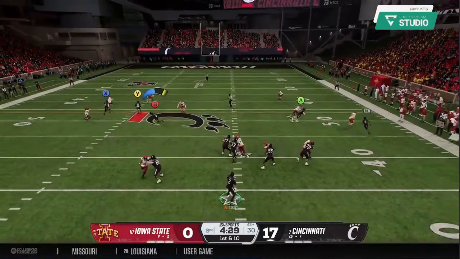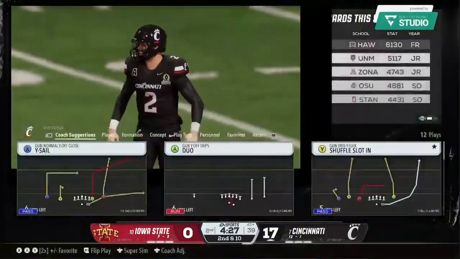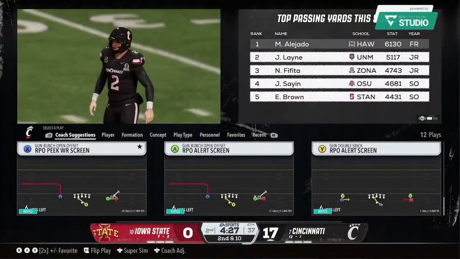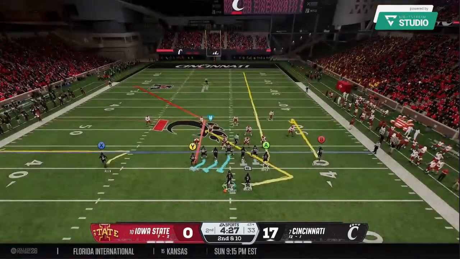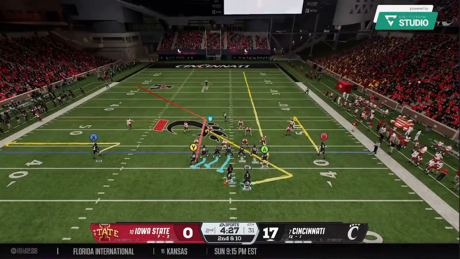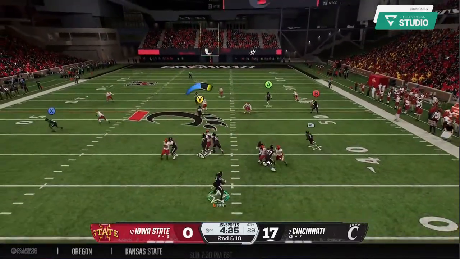On 1st and 10, they'll look to throw it. And it's incomplete. The defender arrived the same time as the football, and now it's 2nd down. What a hit there by the defender. Tough for the receiver to hold on to the football when he has that kind of contact. Good, clean play by the defense.